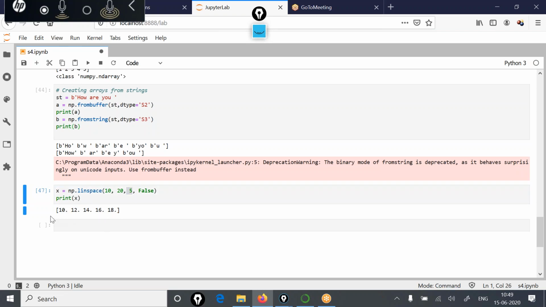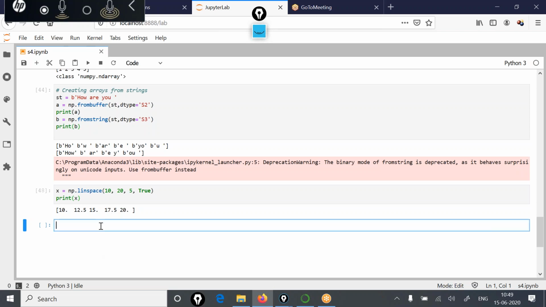Because the last element is false, that's why this 20 is not inclusive. But if this value is true, this means this end value is inclusive. And in that case, those equally spaced values become 10, 12.5, 15, 17.5, and 20. So I hope this thing is clear.